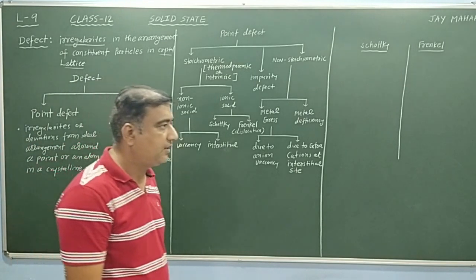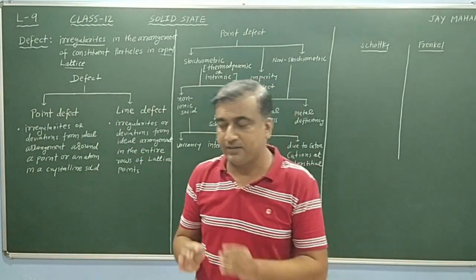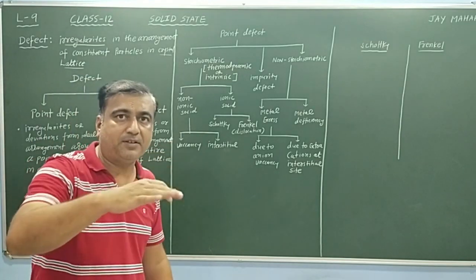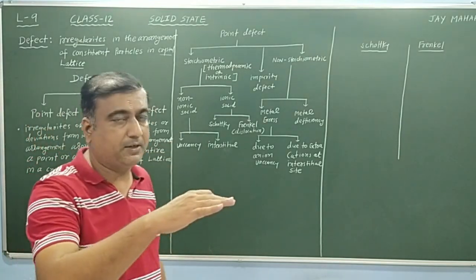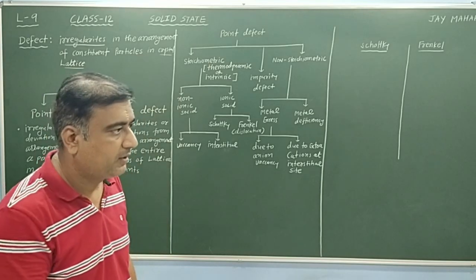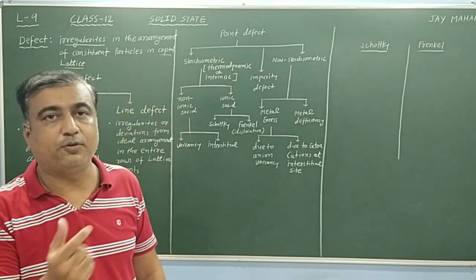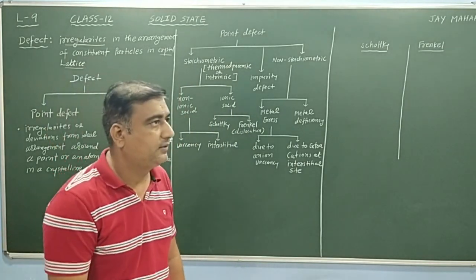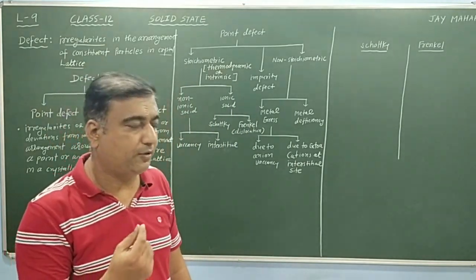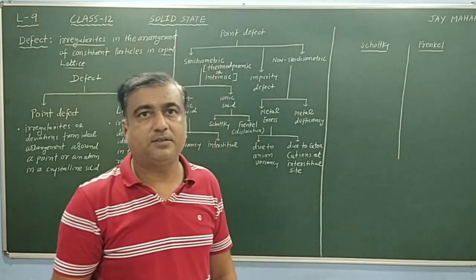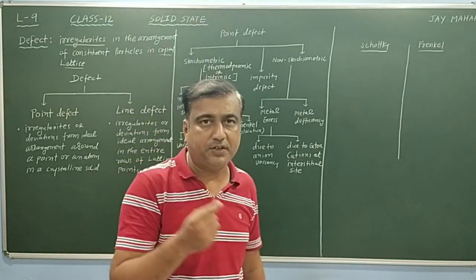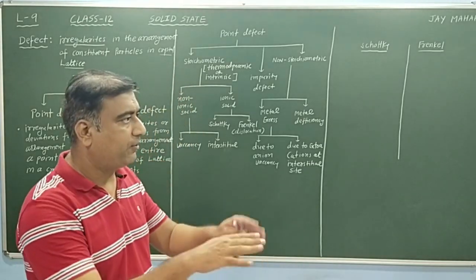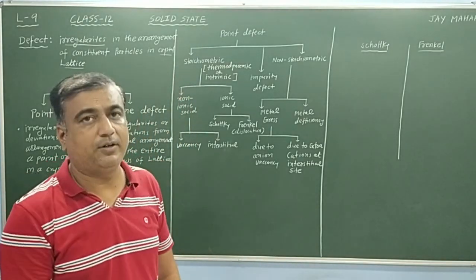In each crystalline solid, defect is always present. When temperature decreases, defects become minimum. At absolute zero temperature, there is no defect. But we know very well it is not possible to obtain absolute zero temperature. That means each crystalline solid always contains defects, depending upon its arrangement and temperature.